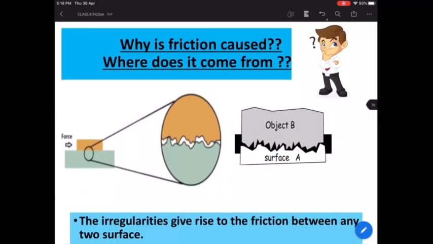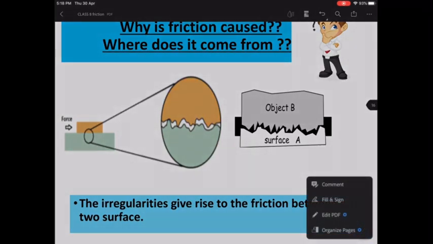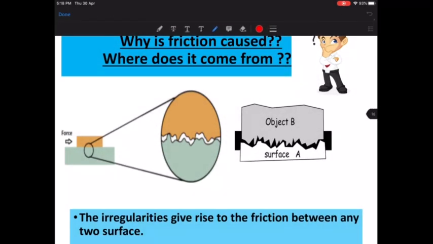Now I'm sure you will have this doubt in your mind: okay, fine, we understand what friction is, we understand where friction is more and where friction is less, but then what exactly is friction, and where does this friction come from? Who causes the friction? What causes the friction? Okay, now look at this object as shown in the slide.